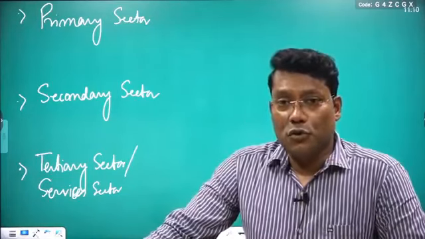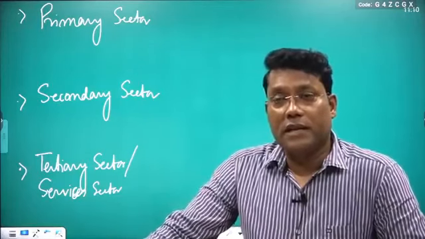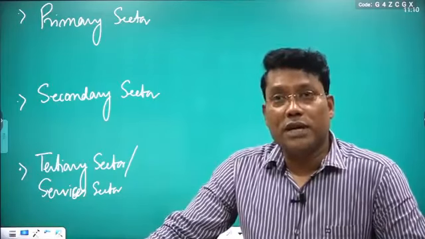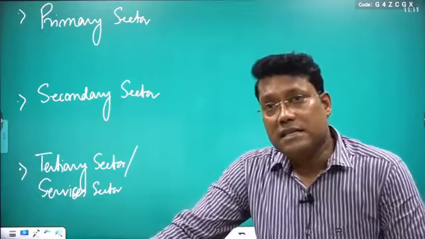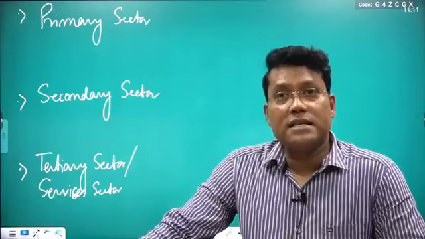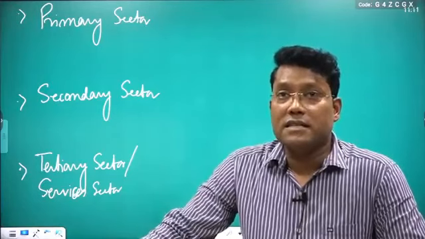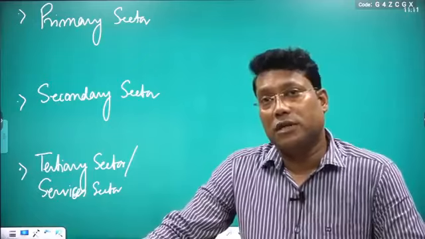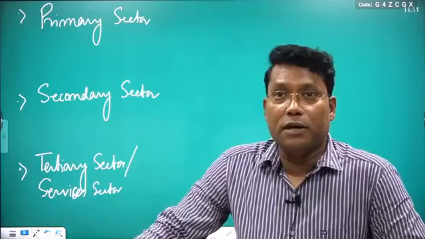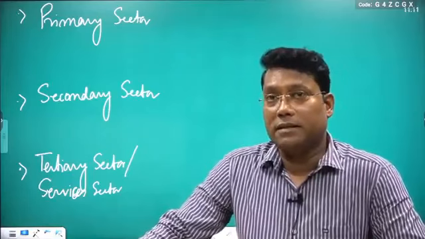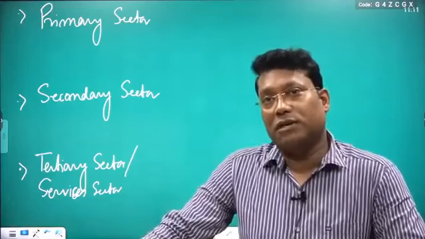Clear? So if we start taking the final output for each and every firm, we get the double counting issue. The same output is considered twice. In one place it is the final output, and the same output is considered as the input for another firm. To avoid it, we are not using the final output method, but the value added method. Clear? So production method means value added method.